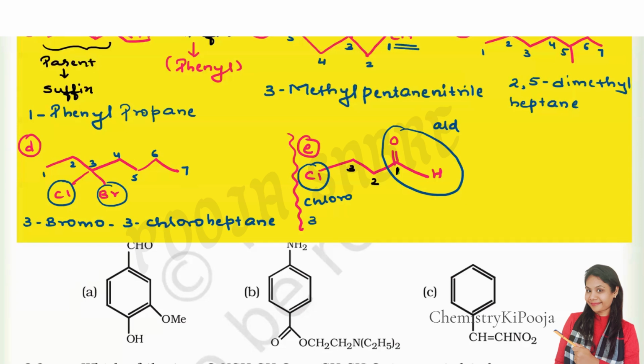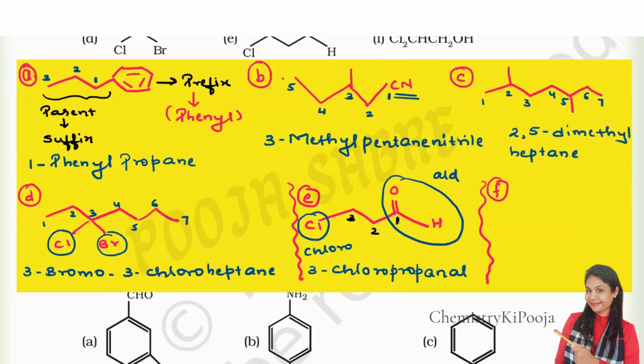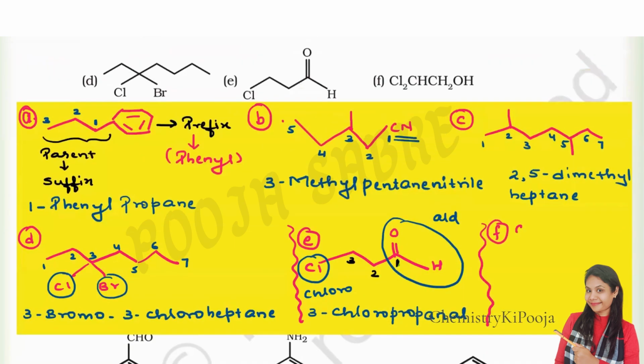So quickly I'll write down the naming. The naming is 3-chloro. On the third position there is a chloro group. The word root, because of 3 carbons, I'm going to write prop. Then an, because all the carbon atoms contain single bonds. And then al is for the aldehyde group. Let us proceed now with question number F. Let us quickly write it down. Question number F is Cl2CH-CH2-OH.